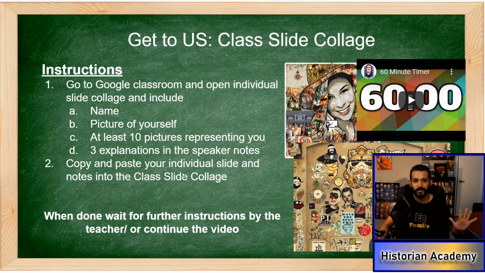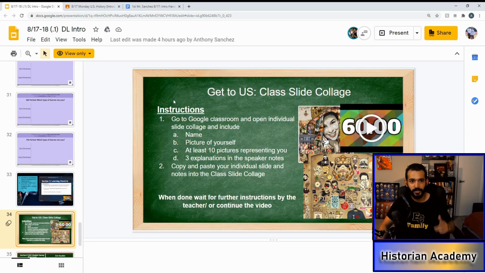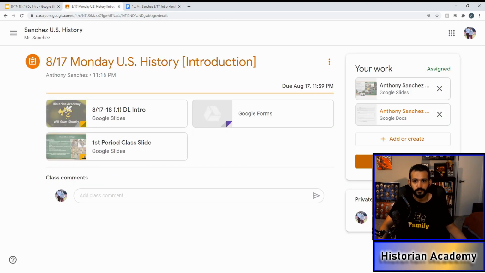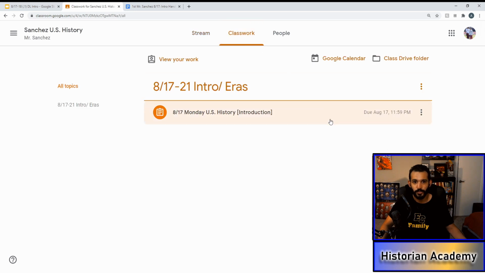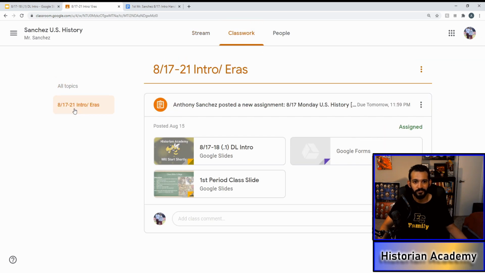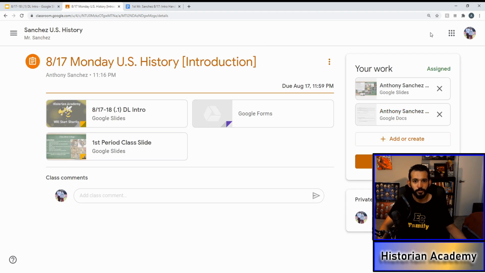Once you're done, you're going to copy and paste your individual slide and notes into the class slide collage. So what does this mean? How do you do it? Don't worry, we'll do this together. So you're going to get out of the slide, or if you already have this, you're going to go back to your classroom. Here, you have a Google Slides in your assigned work. Now, if you got off here for whatever reason, let's go back here, click classwork, click your topics, 1721, Monday through Friday, click today's date, and this is where you'll find your assigned work. So go ahead and click that Google slide.